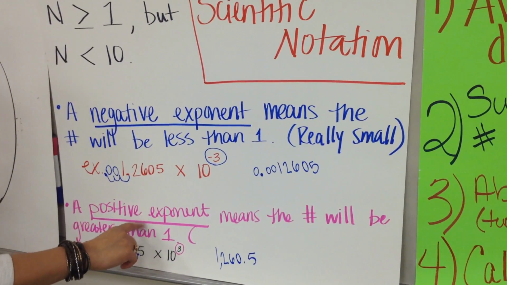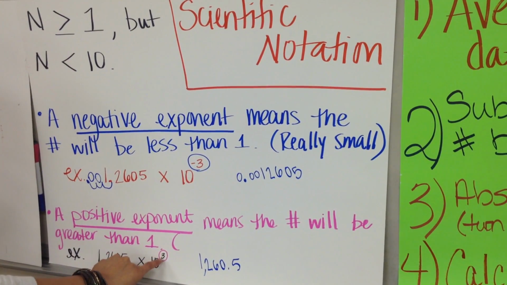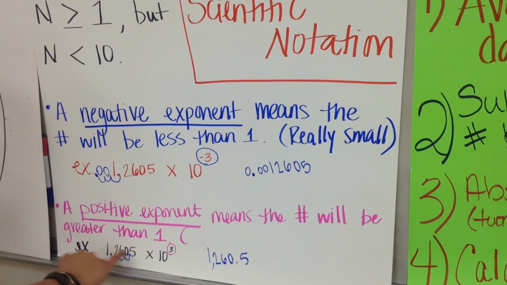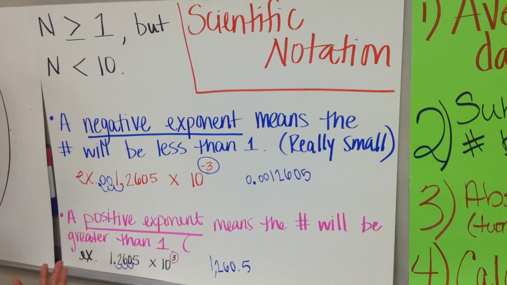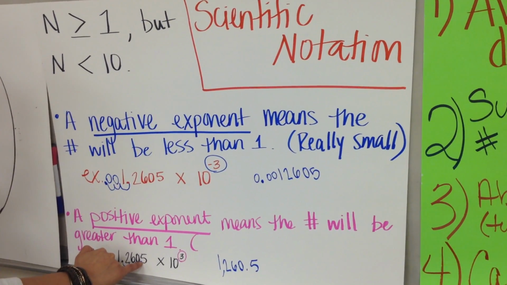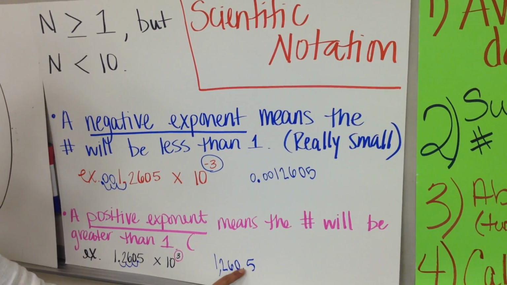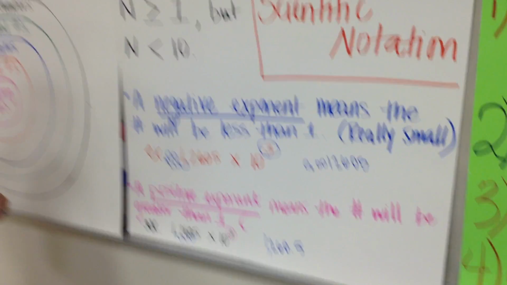Again, if you have a positive exponent, that's going to mean that you need to move this decimal point here 3 places to the right since it's positive. And you'll know that it's going to be a big number, and so we've moved this decimal point 3 places to the right, and so where I stop at is where it will end up at. And so there, that number written in standard form is right there for you.